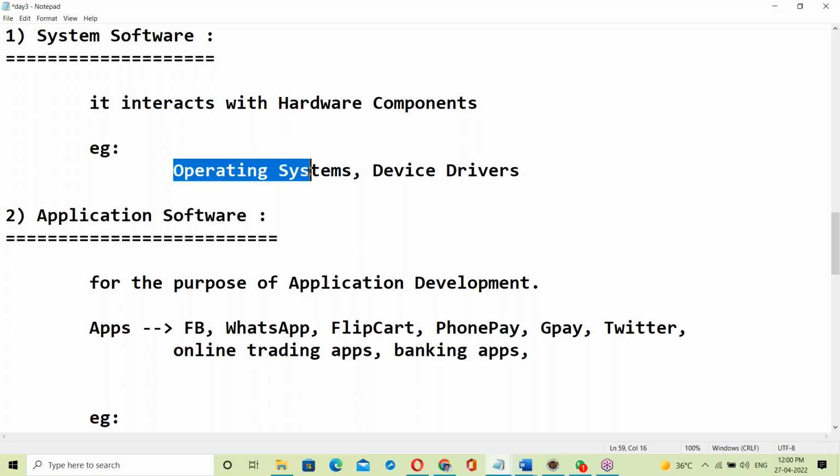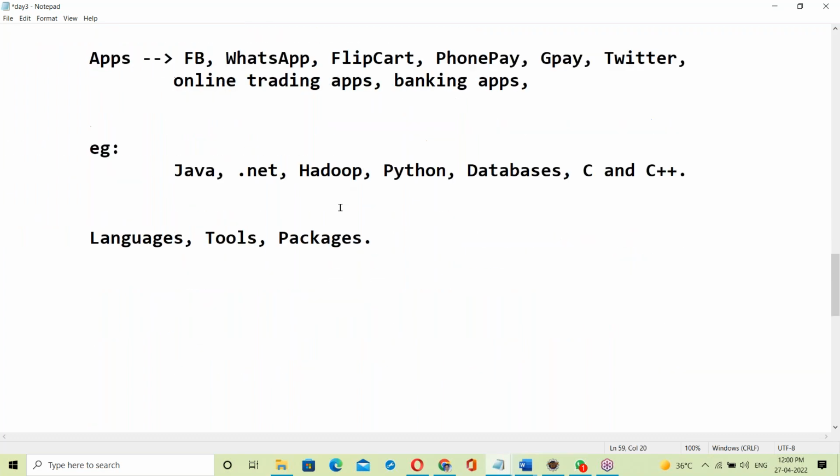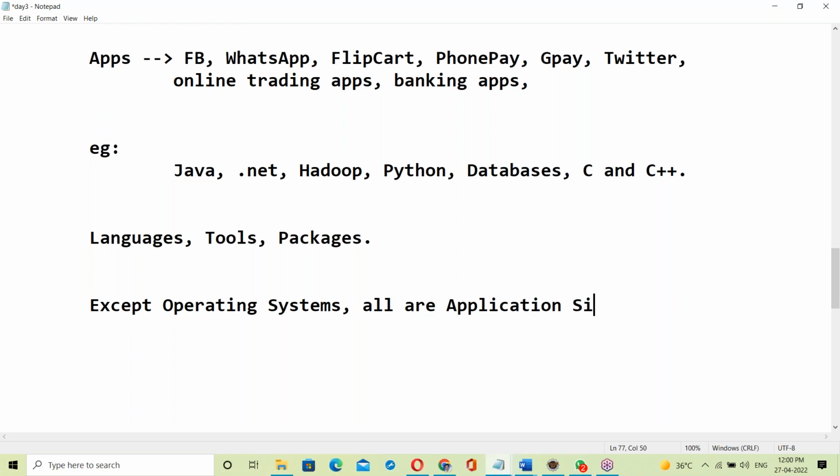Except operating systems, all are application software. OS means operating systems, and we have many operating systems.